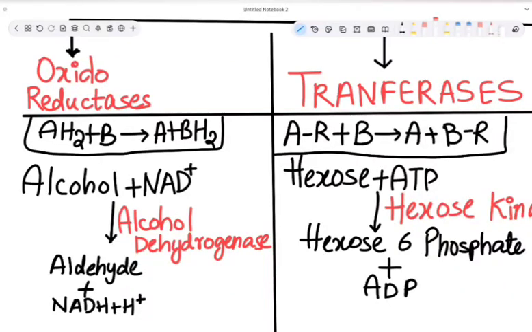In hydrogen, that is opposite: gaining of hydrogen is reduction, losing of hydrogen is oxidation. Now this AH2 substrate is losing hydrogen, so this is getting oxidized, and this B is gaining hydrogen, so this B is getting reduced.